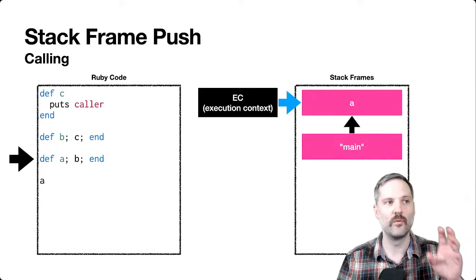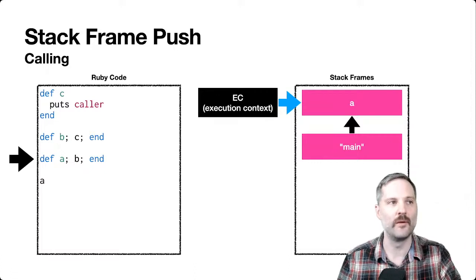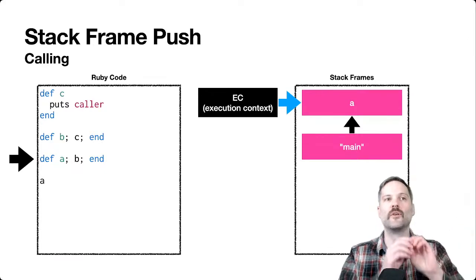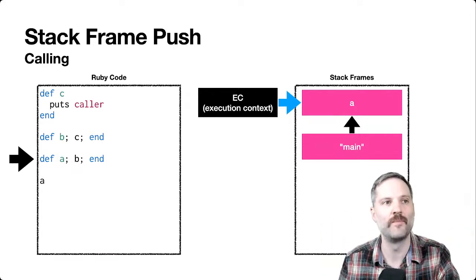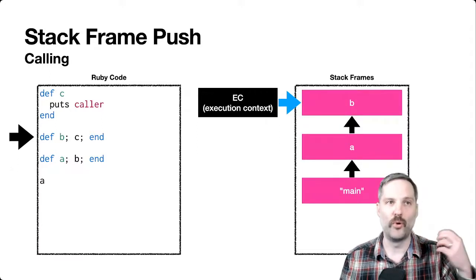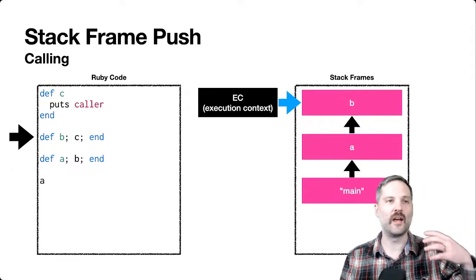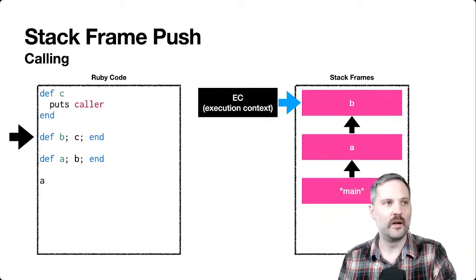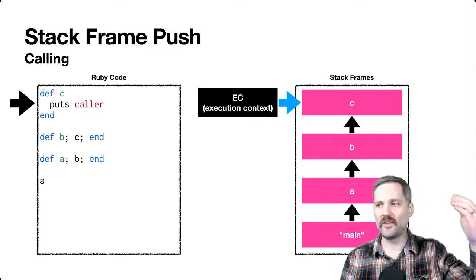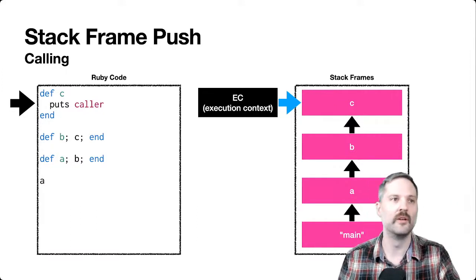So we push that on, and then we enter A. Then we also update the EC to point at A, so the execution context knows it's pointing at A, and we're going to execute A. Then we do the same thing. Let's say we call into B, we push B on as a stack frame, and then we enter B, and then we do the same thing with C. So we're always pushing the stack frame before we actually enter the method.